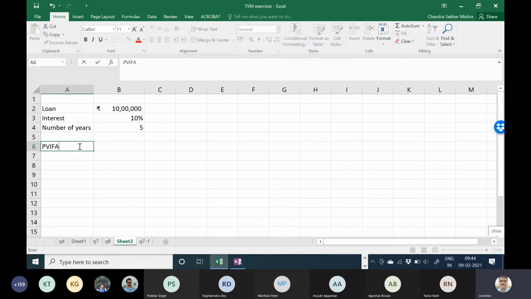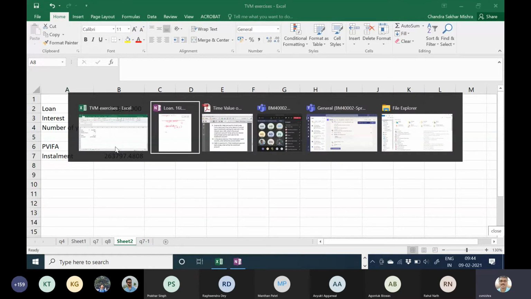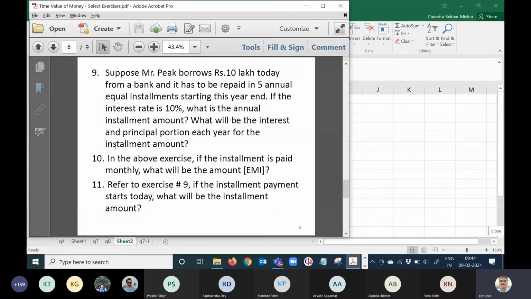We can find out PVIFA directly. Suppose it's 1 rupee only. So PV, rate 10%, period 5, amount let's say -1, assume end. 3.79. So what is your installment then? Installment will be how much? 10 lakh divided by 3.79. So how much installment comes to? 2,63,797.4808. Okay. So next part of the question says, find out how much is interest, how much is principal in